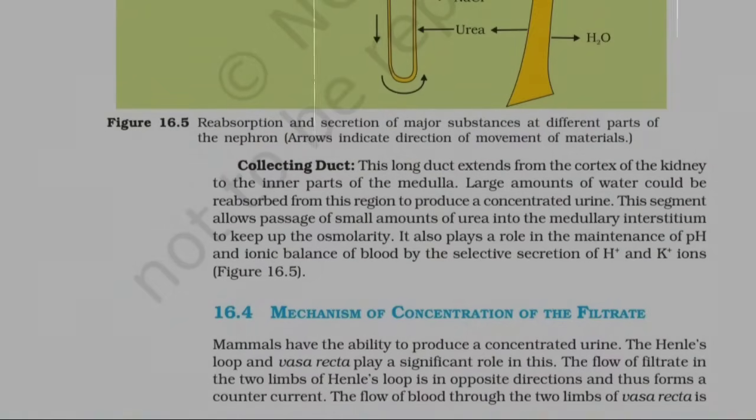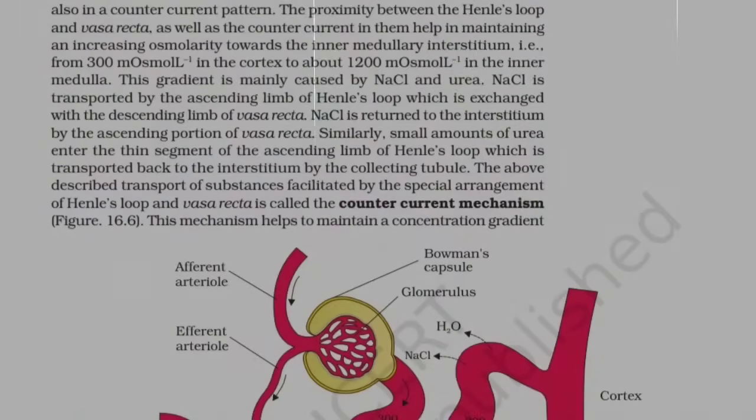16.4. Mechanism of concentration of the filtrate. Mammals have the ability to produce a concentrated urine. The Henle's loop and vasa recta play a significant role in this. The flow of filtrate in the two limbs of Henle's loop is in opposite directions, and thus forms a countercurrent. The flow of blood through the two limbs of vasa recta is also in a countercurrent pattern.